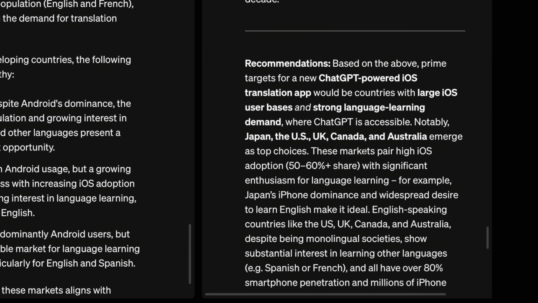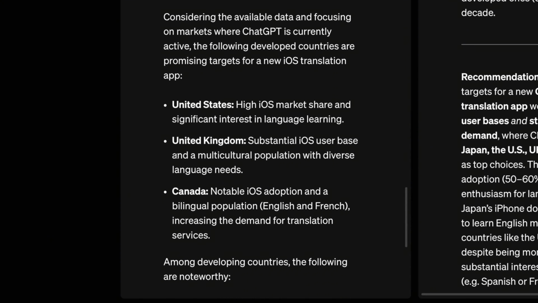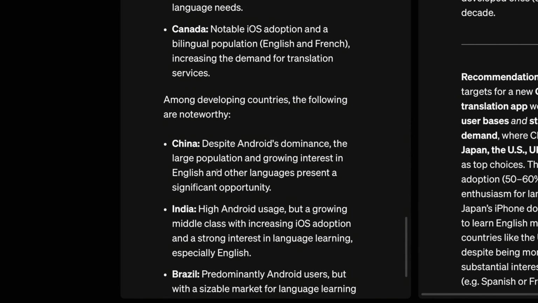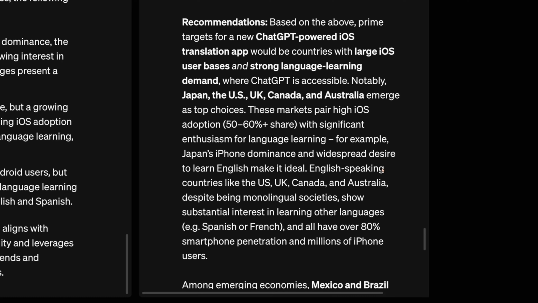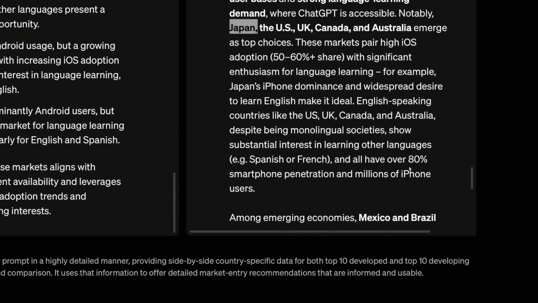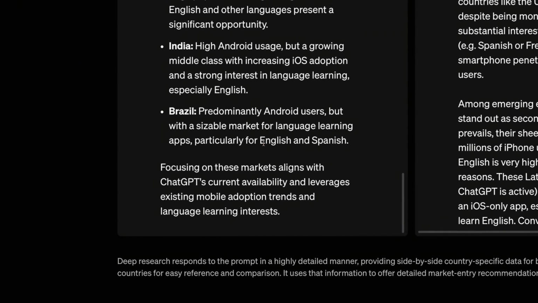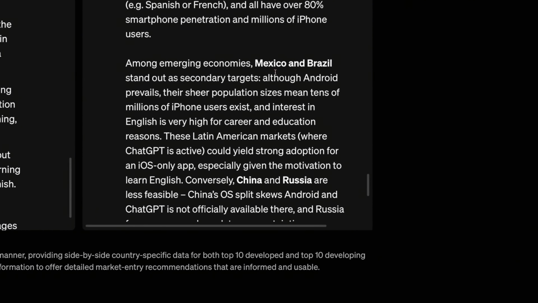Now if we talk about recommendations, here you can see GPT-4 has mentioned the United States, UK and Canada in the developed countries, and China, India and Brazil in the developing countries. Deep research comes to that conclusion too, but here it has considered Japan as well. And if we talk about the developing countries, GPT-4 says China, India and Brazil, but here it says Mexico and Brazil.